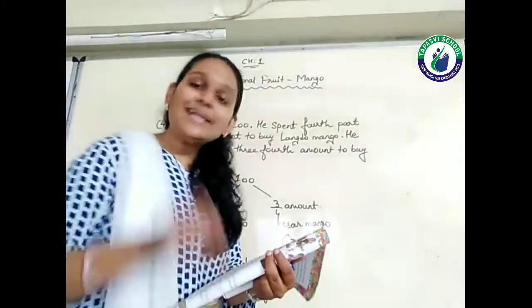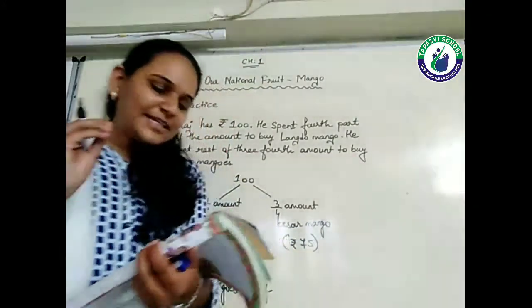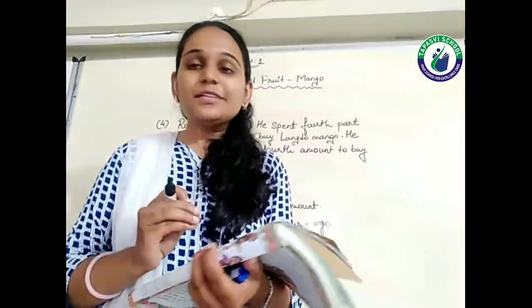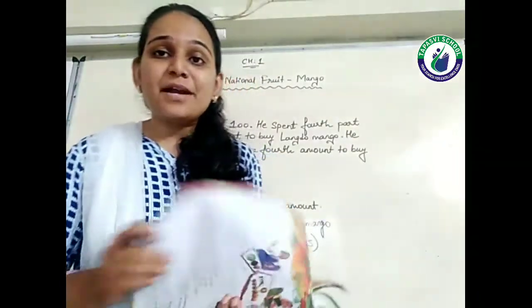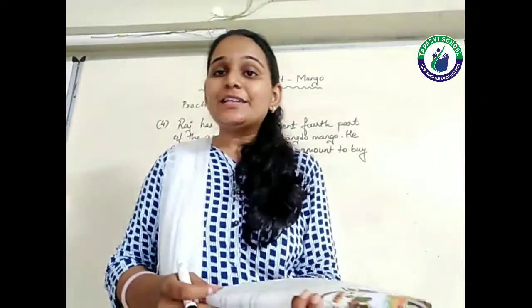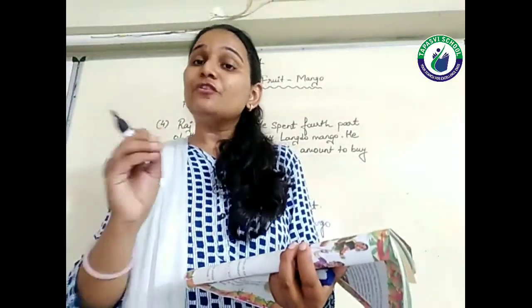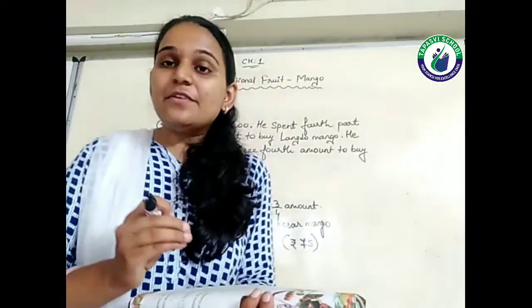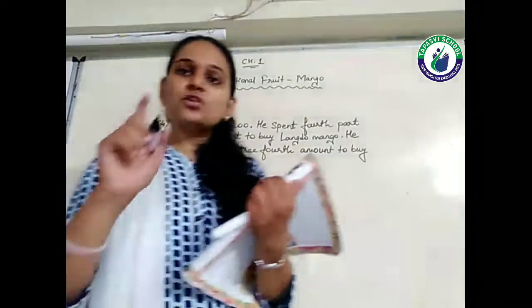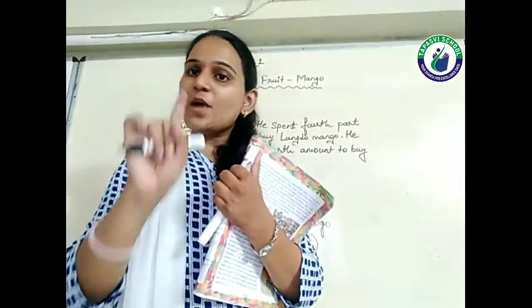Okay. Similarly, the next question is how many kg Kesar mangoes had he bought? Now you remember the Kesar mangoes. Who is selling the Kesar mango? Madhuben. So Madhuben is selling the Kesar mangoes at rupees 150 per kg. Right, so if Raj wants to buy the Kesar mangoes, he requires 150 rupees for 1 kg.